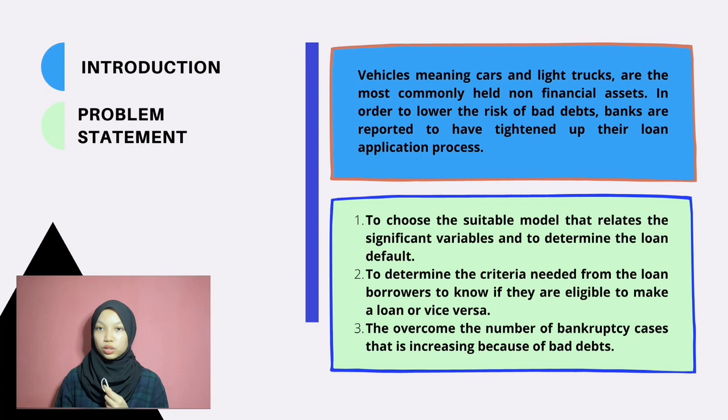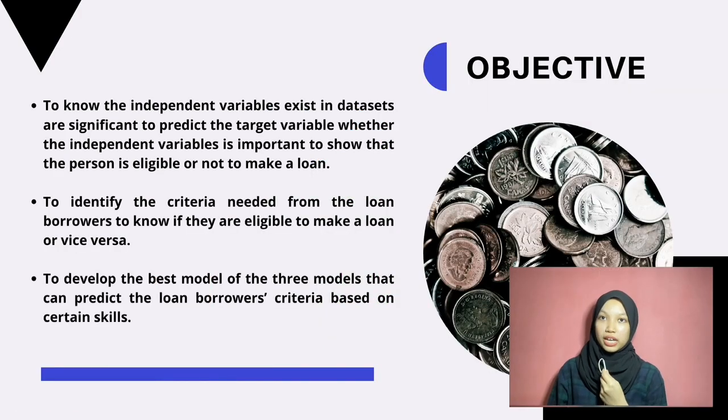Number 2, to determine the criteria needed from the loan borrowers to know if they are eligible to make a loan or vice versa. And then number 3, to overcome the number of bankruptcy cases that is increasing because of bad debts. The main objectives in our project are, the first one, to know whether the independent variables in the datasets are significant to predict the target variable, whether the independent variables are important to show that the person is eligible or not to make a loan.